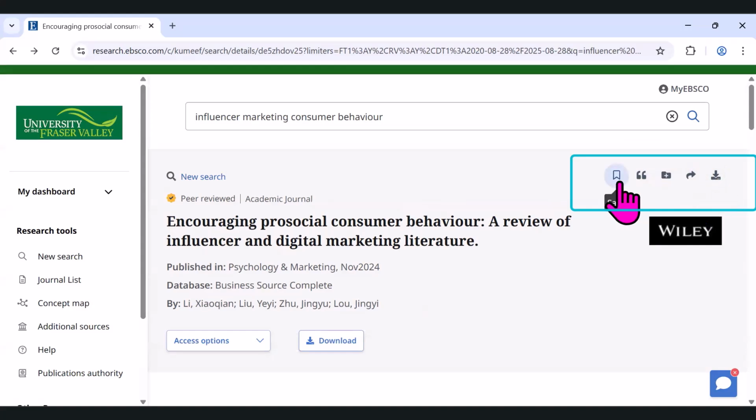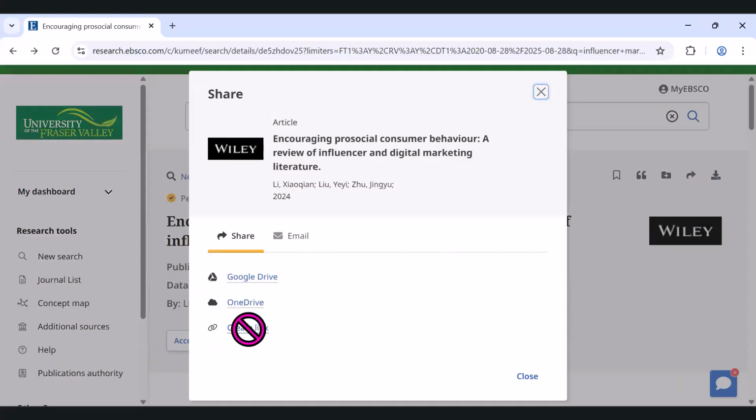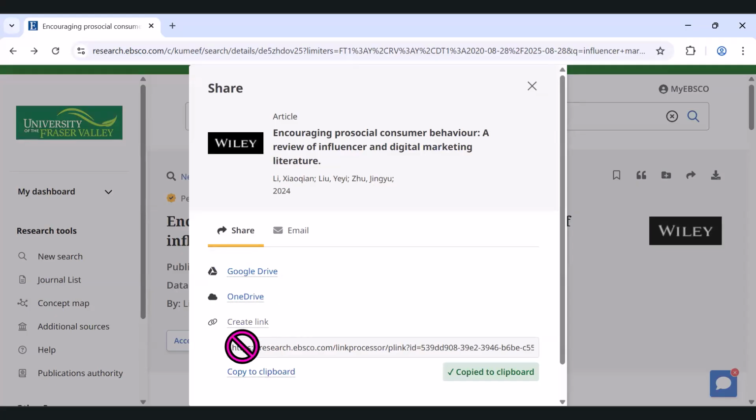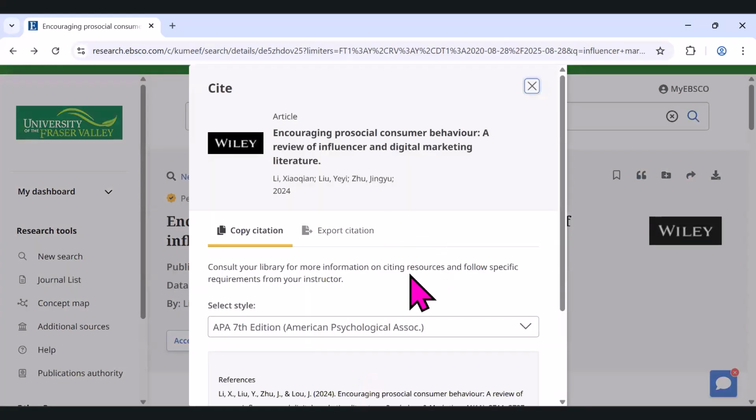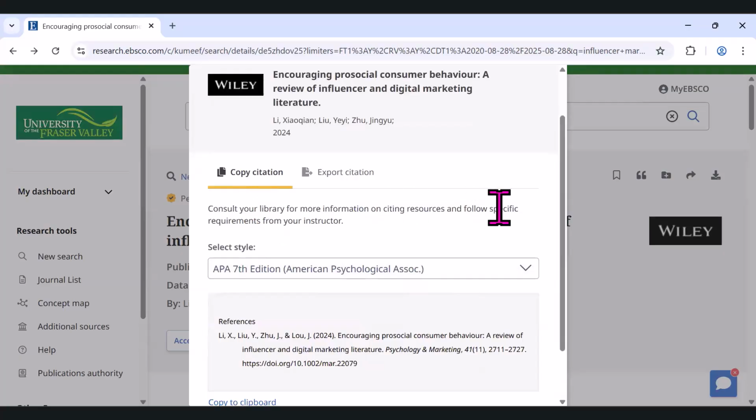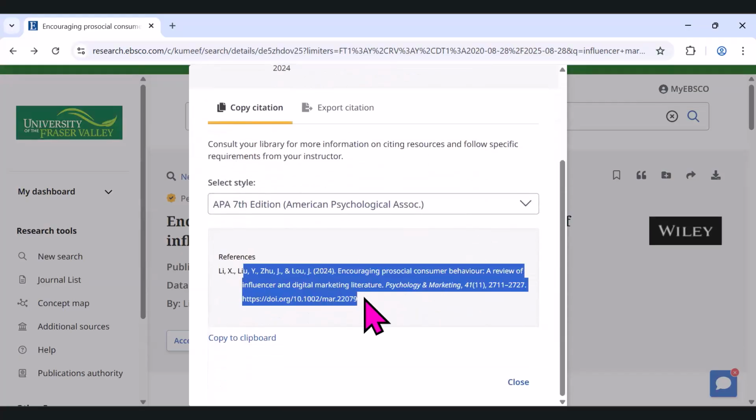You can save if you have a My EBSCO account and you like to keep things here, you can, but there's no pressure. You can also download the PDF. If you click on the share button, you'll be able to create a link and it will bring you back here, which is lovely. And you can also generate a citation. Of course, we always say you should double check the citations as sometimes they have errors in them.